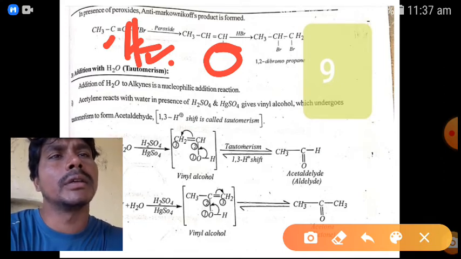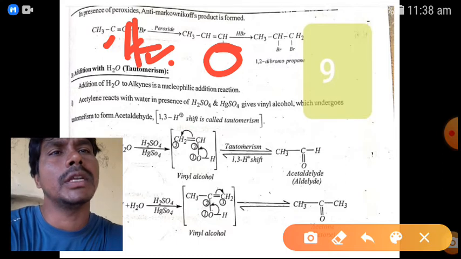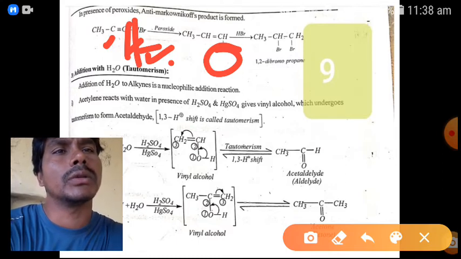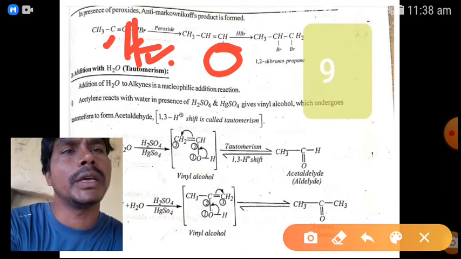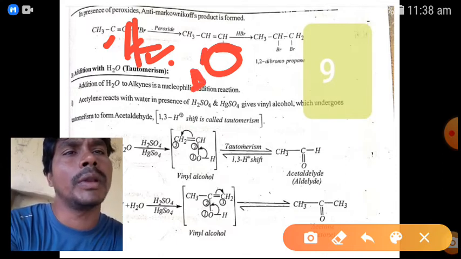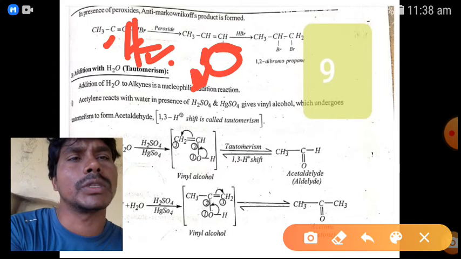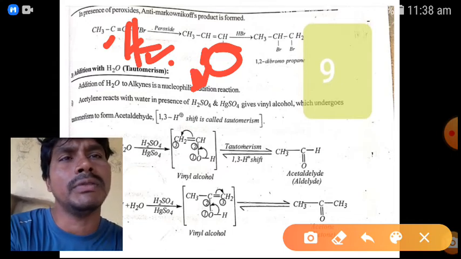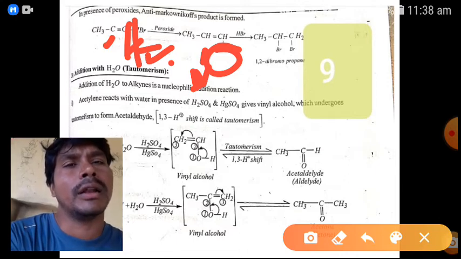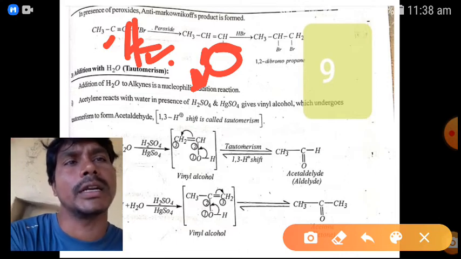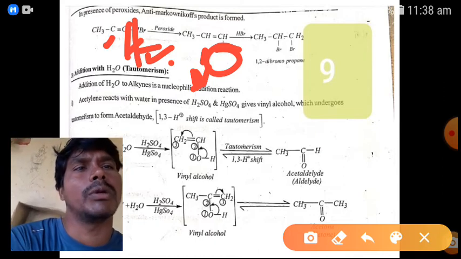This is an alkene. Here one hydrogen is there, here one hydrogen similarly. So whichever place you need, no problem. Here bromine will come here, CH2. But the second place will be occupied by bromine because bromine is already there. That's electron repulsion. That's why it occupies the second carbon. We get 1,2-dibromopropane.